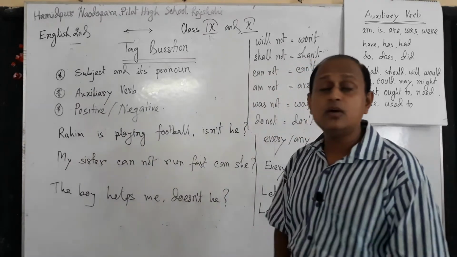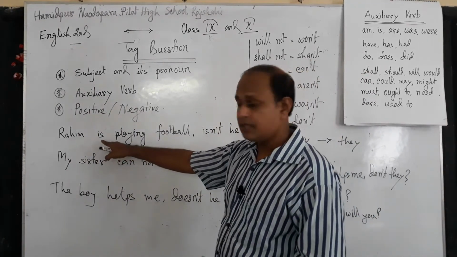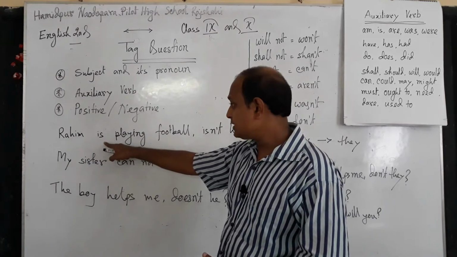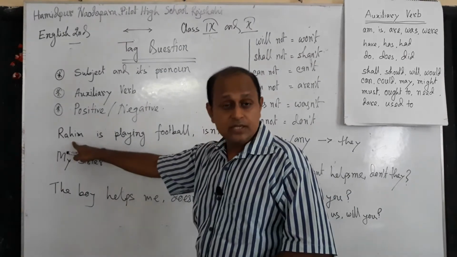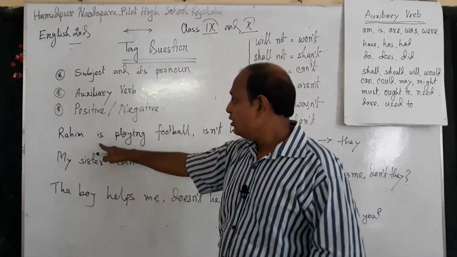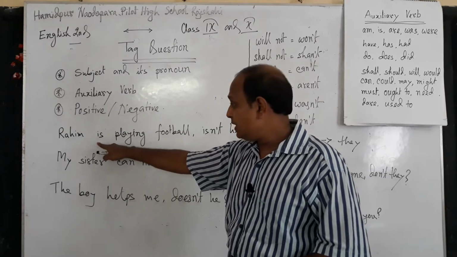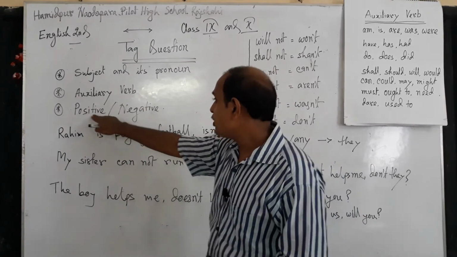Then we have to find the auxiliary verb. The auxiliary verb here is is. So: first, the subject and its pronoun, he. Then the auxiliary verb, is. Then the third question: positive or negative?